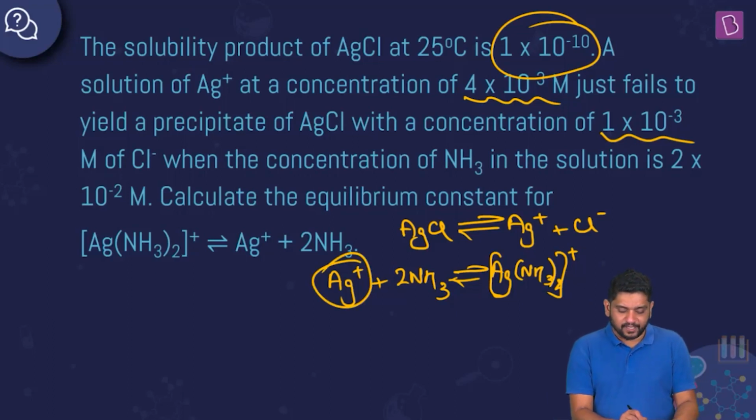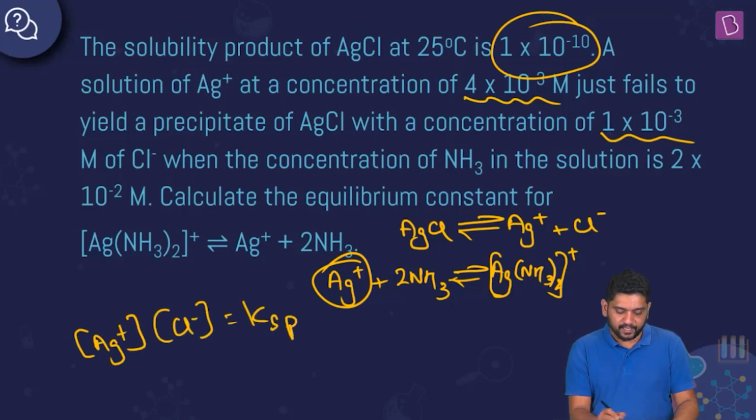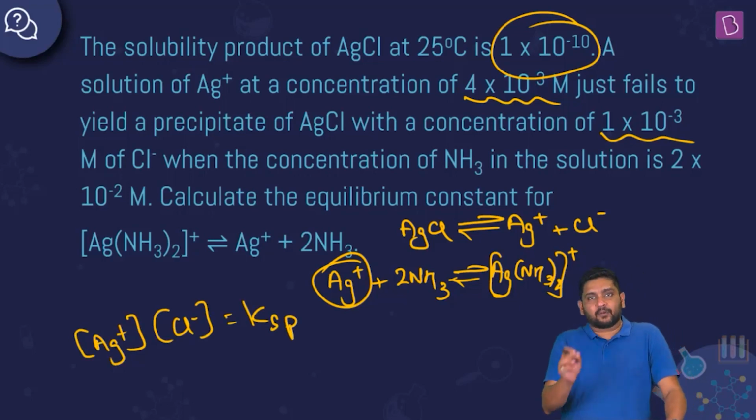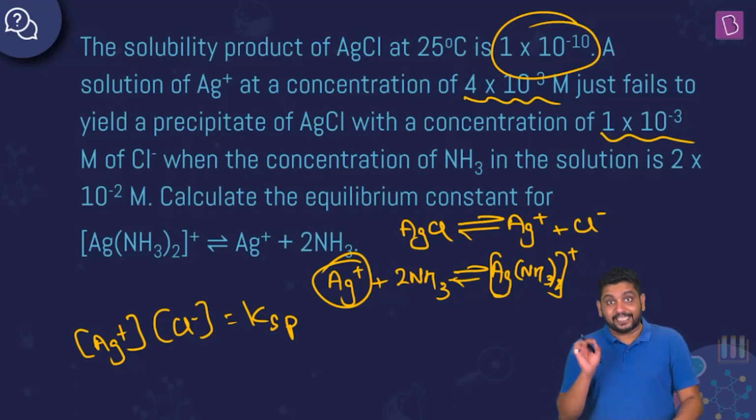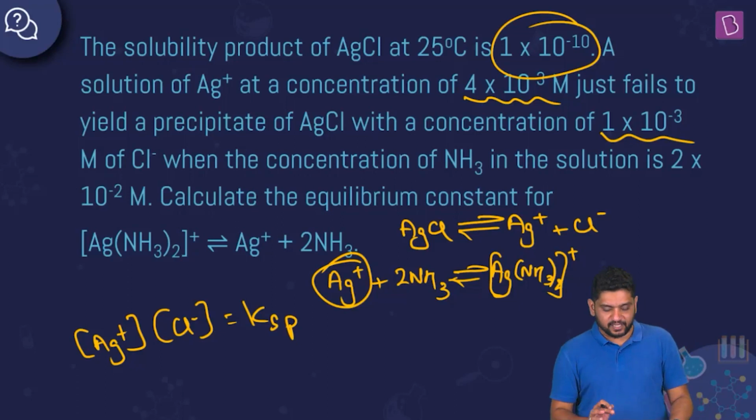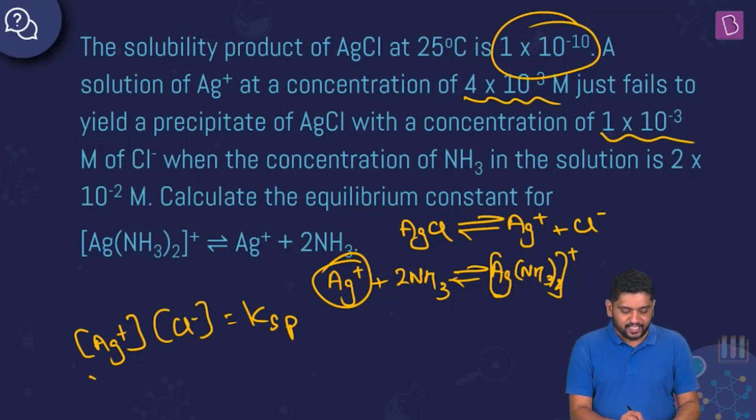Now when you hear the term precipitation is just avoided, what you should understand is that Ag plus into Cl minus should be equal to Ksp. This is the case where the ionic product is exactly equal to your solubility product, and at that point you say no precipitation will take place. If Ag plus or Cl minus was more than what is there currently, then the ionic product would have been greater than the solubility product, and we would have said precipitation should take place. But here they have specifically said that precipitation just failed, which means that Ag plus is much lower.